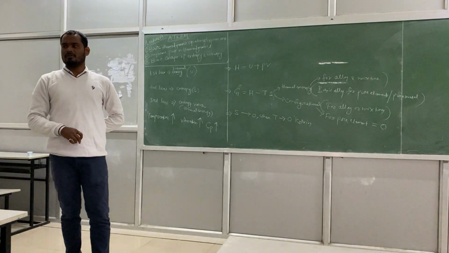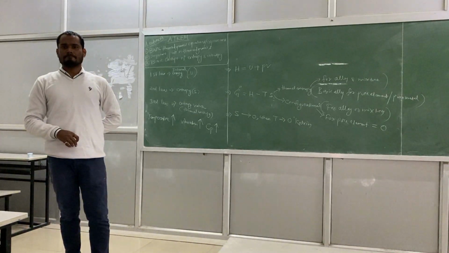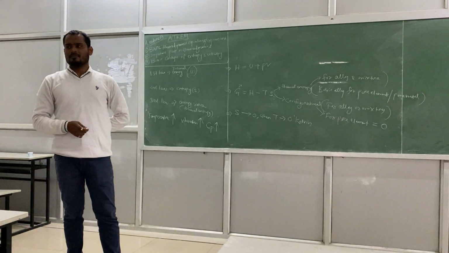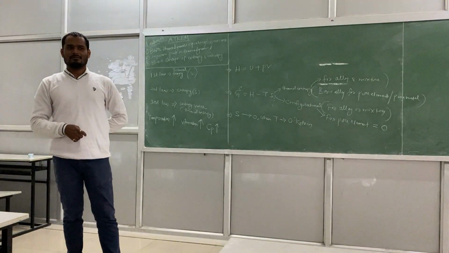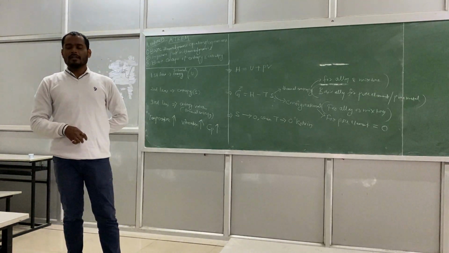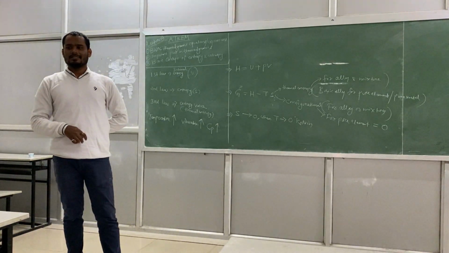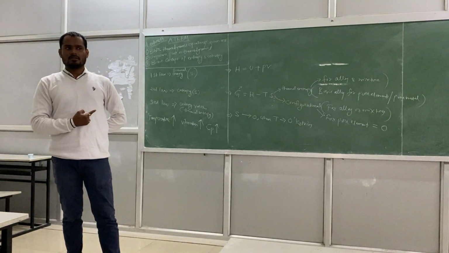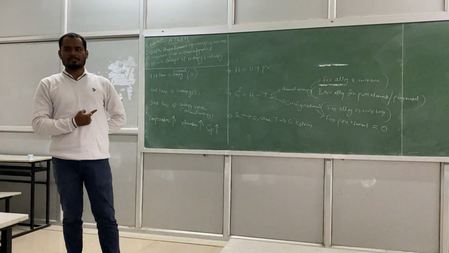Anybody remember the definition of heat capacity? Amount of energy or amount of heat? It is heat capacity, right? Cp is the heat capacity at constant pressure.